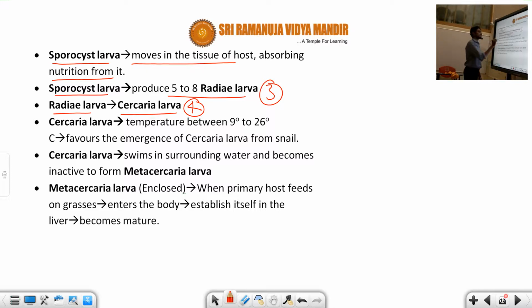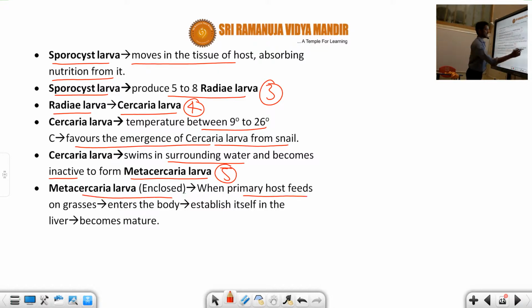This Cercaria larva requires what temperature, students? 9 to 26 degrees C. This temperature alone favors the emergence of the Cercaria larva from the snail. The Cercaria larva swims in the surrounding water and becomes inactive to form another larva, the fifth larva, called the Metacercarian larva. The Metacercarian larva is enclosed; when the primary host feeds on grasses, it enters the body, establishes itself in the liver and becomes mature.